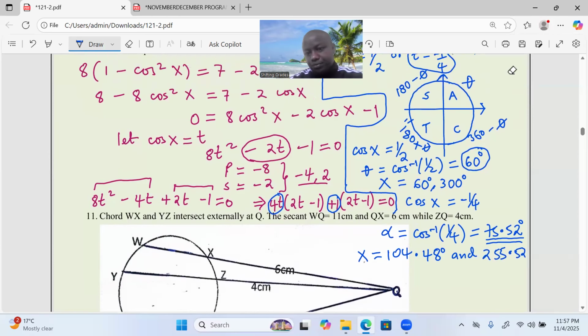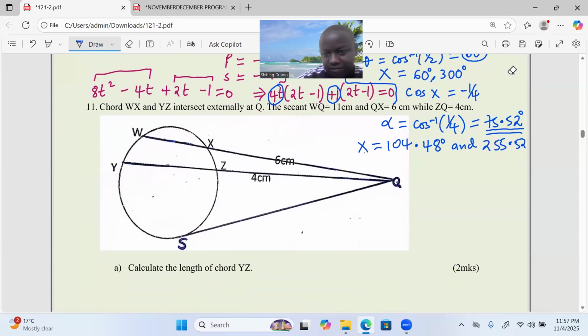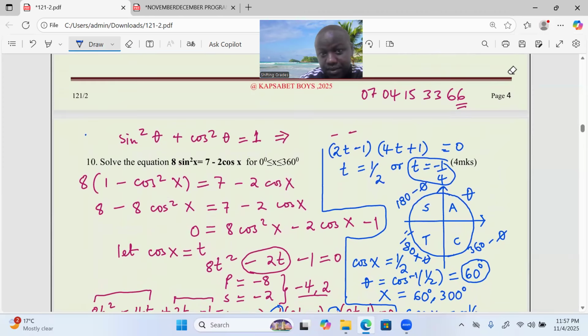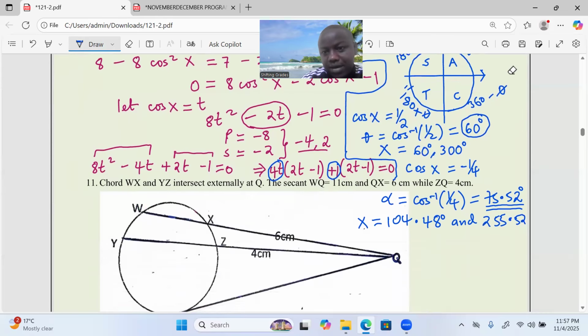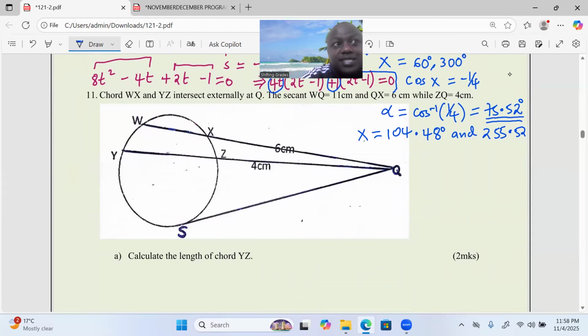Now, if you want to gather the values of x, which you should, the values of x can be assembled. So x equals 60, 104.48, 255.52, and we're also talking about 300.